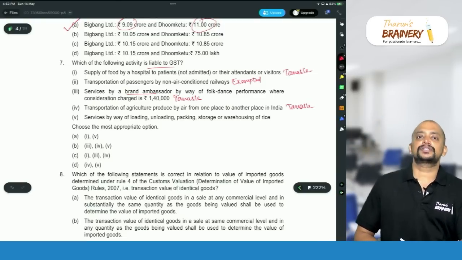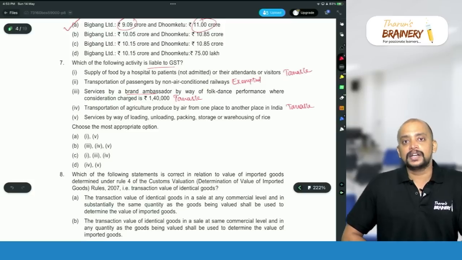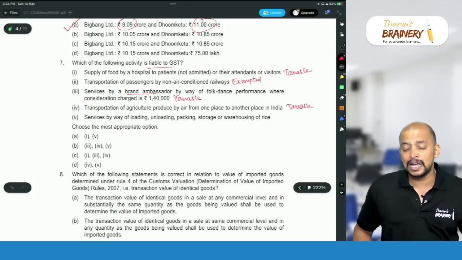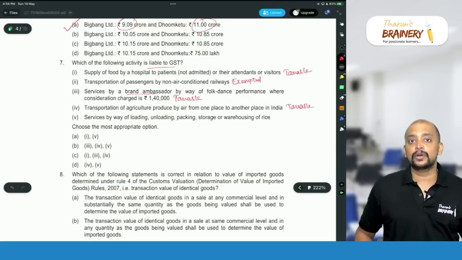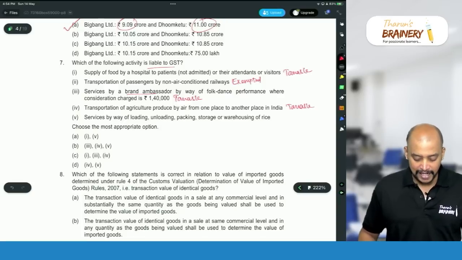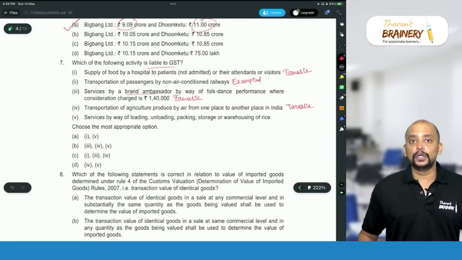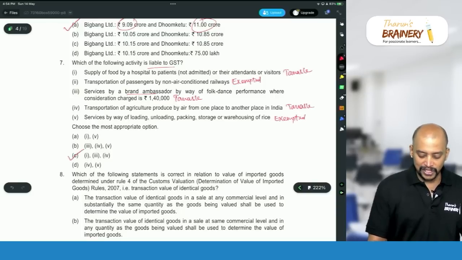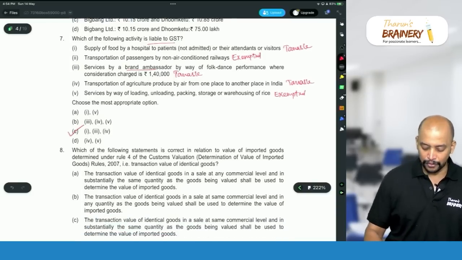Transportation is exempted if it is transported by railways or by waterways between places in India, or if it is transported by goods transport agency. Airways we don't have the exemption, so therefore it will be taxable. Services by way of loading, unloading, packing, storage and warehouse of rice, that is exempted. So now which are taxable? 1, 3 and 4. So option C is the answer, 1, 3 and 4.